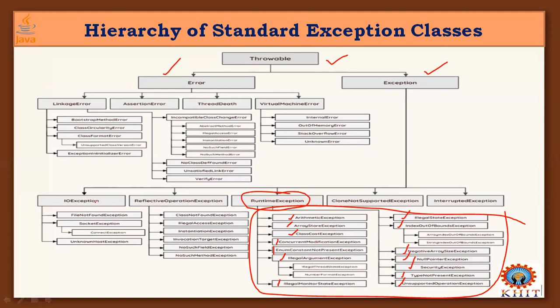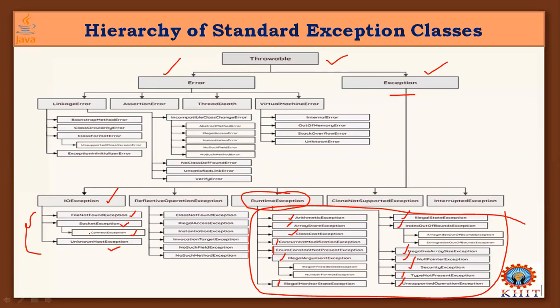And some more: IOException is also a part of the Exception class. When we are working with files or connection-based sockets, there are FileNotFoundException, ConnectException, UnknownHostException, and network-related input-output exceptions that may be generated.